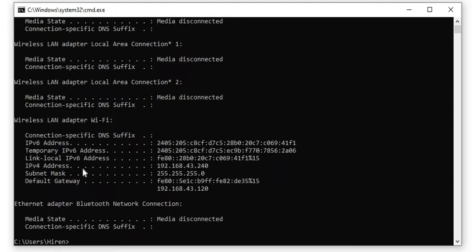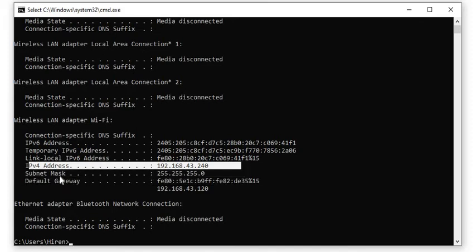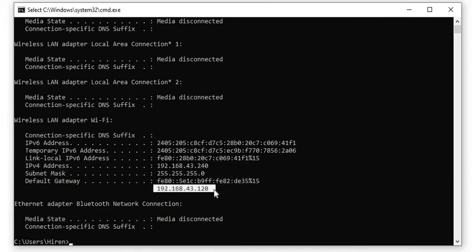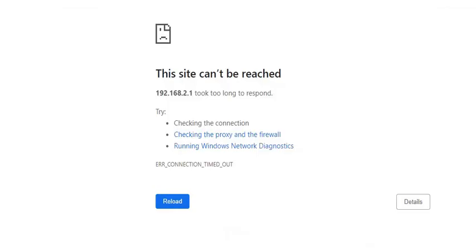So you will see here your IP address. Yes, it is fine, and this is your default gateway, that is 192.168.43.120. In your case this will be the same as 192.168.43.1. It would be like that. So whatever your default gateway is, try to access that gateway in a browser.